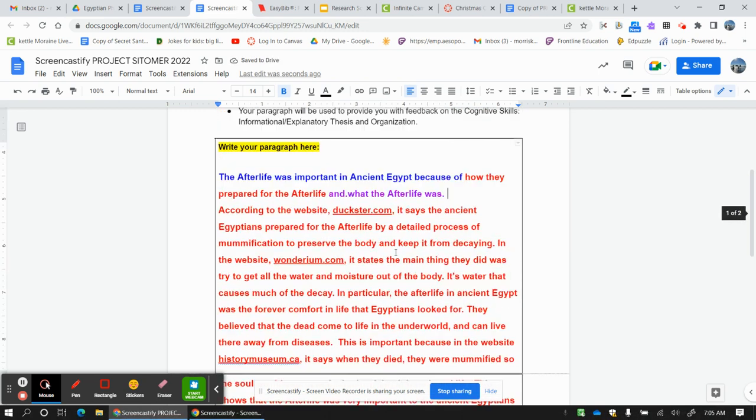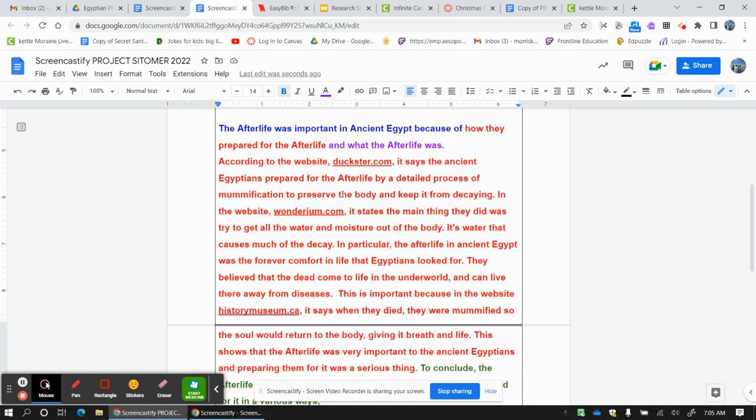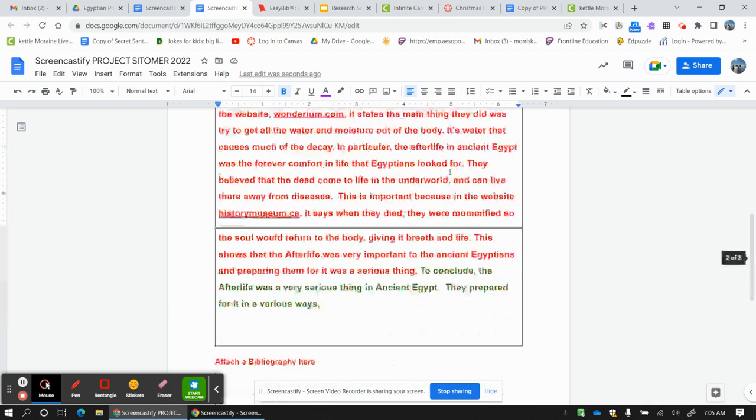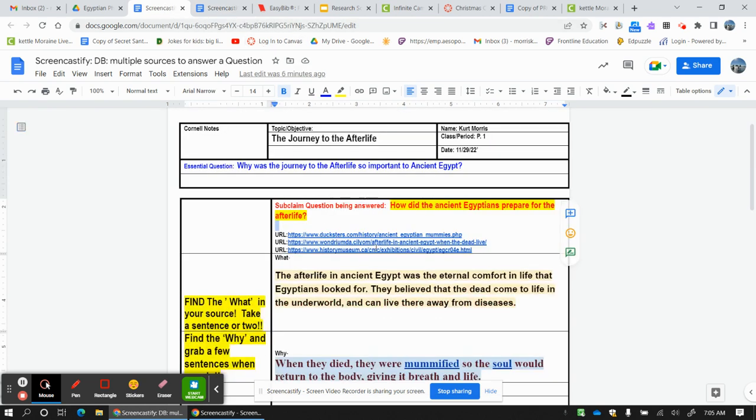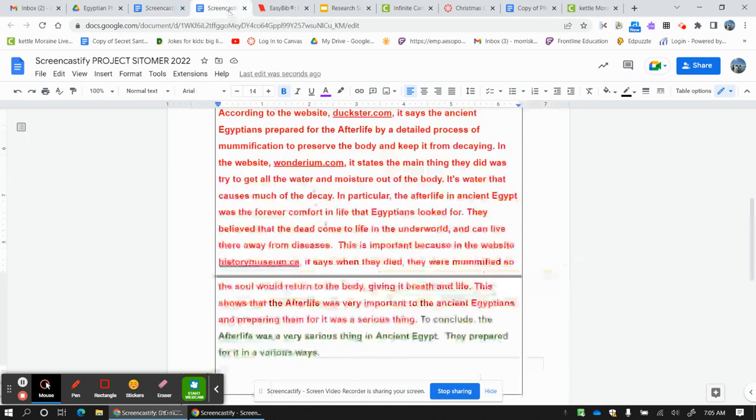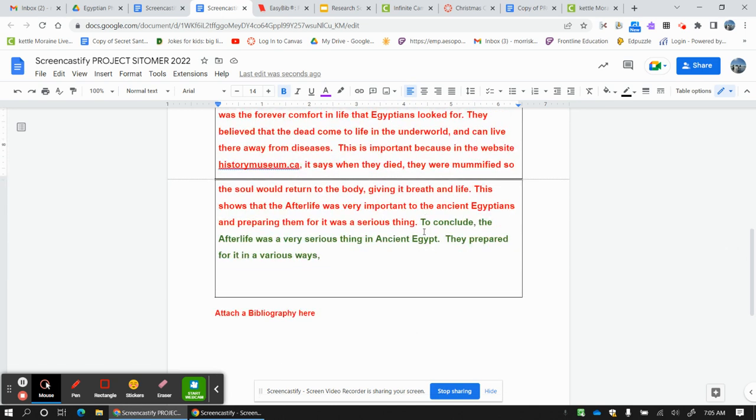So this is pretty good. Now remember, I would have a second subclaim, but I don't. So right now, this is what my Tacoma looks like. Thesis, blue. I got my first subclaim, red, and I got my second subclaim, purple. This, of course, whole red section talks about my first subclaim. And I have my in-text citations because I used 3 of them, and I got them, of course, from my notes here, and I plugged them in. I didn't hyperlink it and put Ducksters.com history ancient. Nope. I had to put down just the name, Ducksters.com. Okay. I got my conclusion.